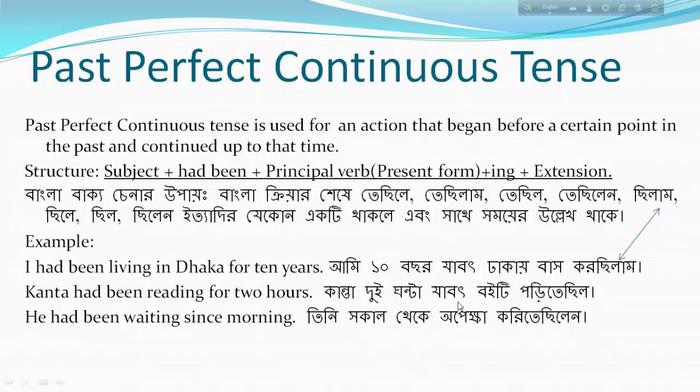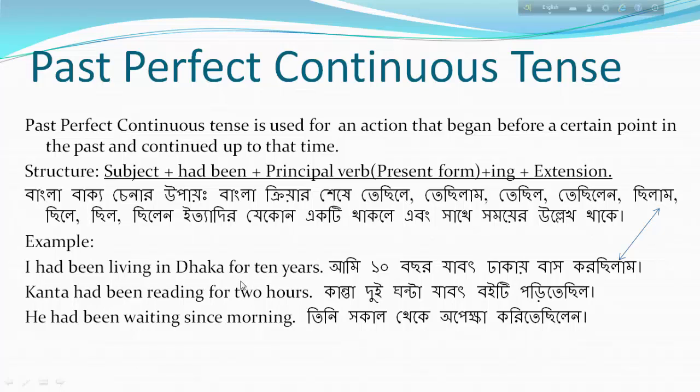কান্তা 2 ঘন্টা যাবত বইটি পড়িতে ছিল। তে ছিল indicate past perfect continuous tense. Kanta had been reading for 2 hours. Kanta, subject, plus had been plus verb with ing plus extension. In extension, time is mentioned. তিনি সকাল থেকে অপেক্ষা করিতেছিলেন। তে ছিলেন indicate past perfect continuous tense. He had been waiting since morning. He, subject, plus had been plus verb with ing plus extension. In extension, time is mentioned.